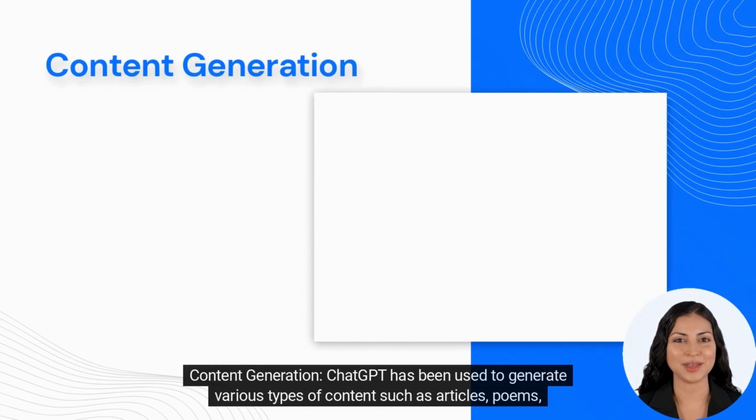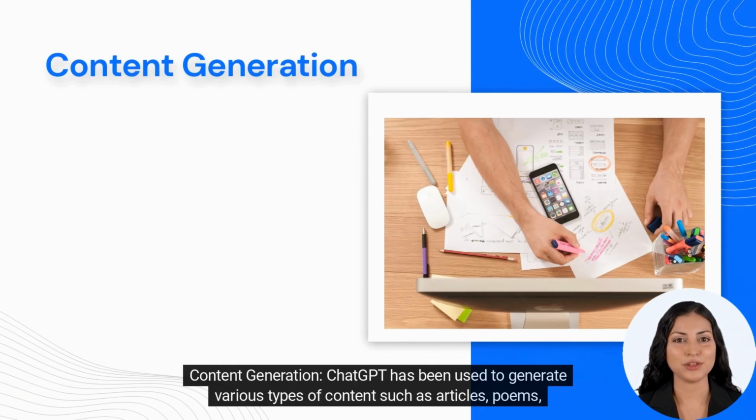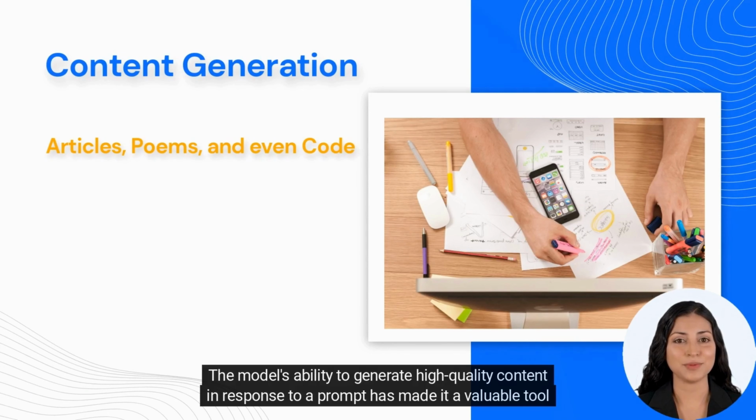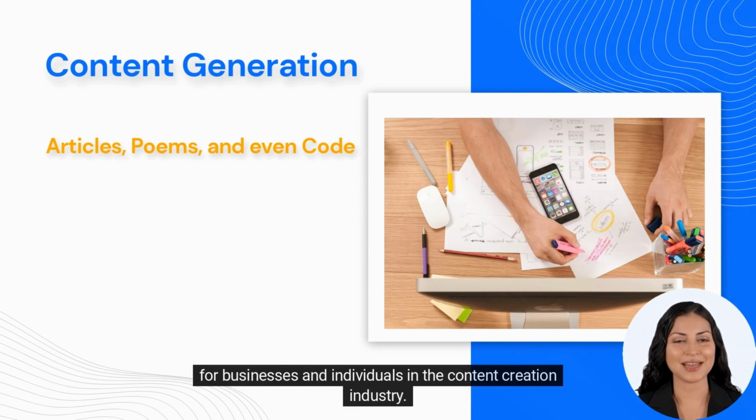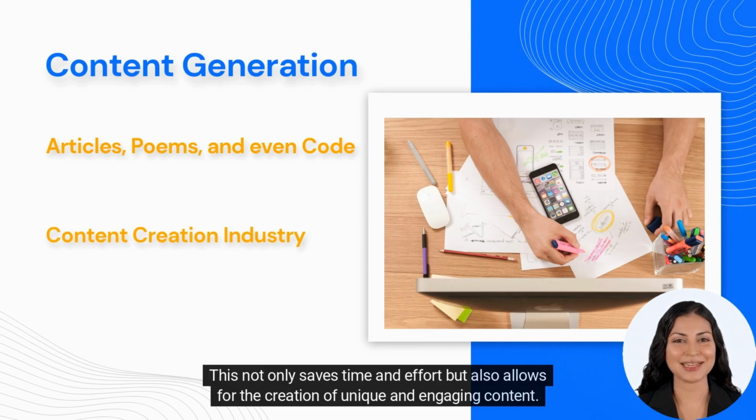Content generation. ChatGPT has been used to generate various types of content such as articles, poems, and even code. The model's ability to generate high-quality content in response to a prompt has made it a valuable tool for businesses and individuals in the content creation industry. This not only saves time and effort, but also allows for the creation of unique and engaging content.